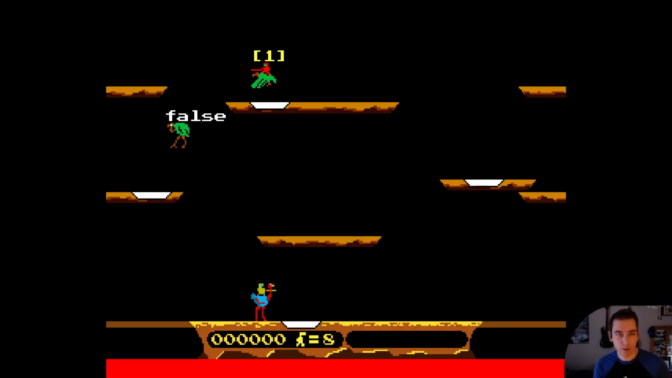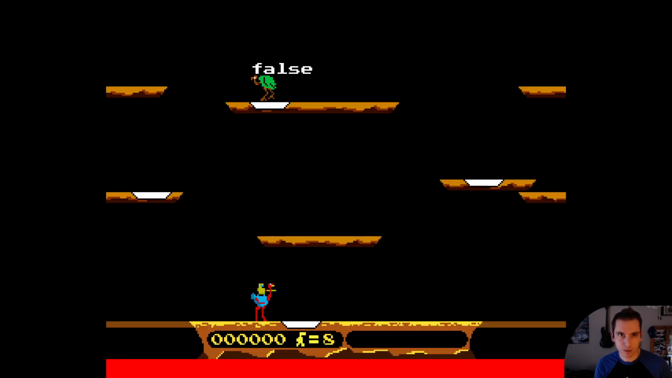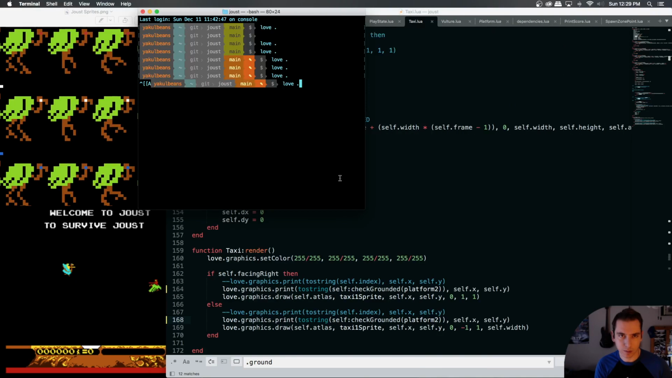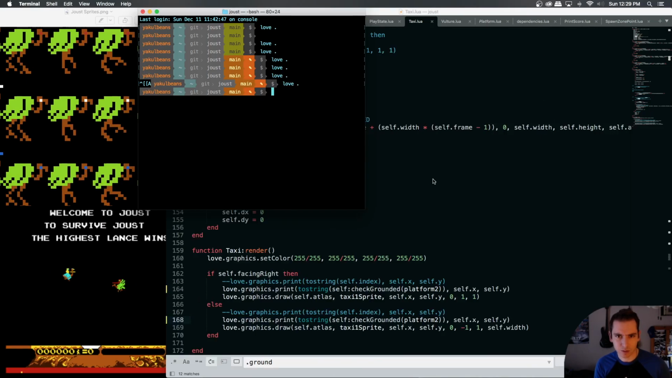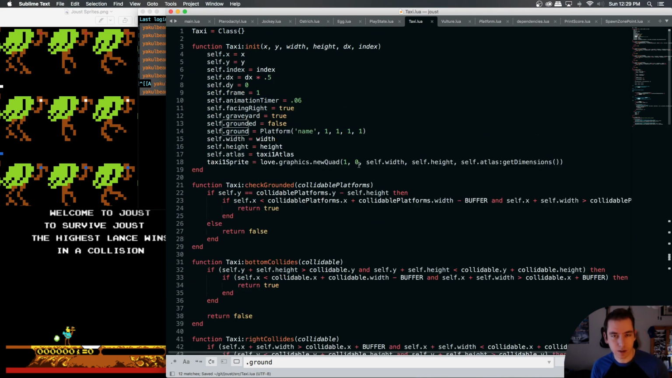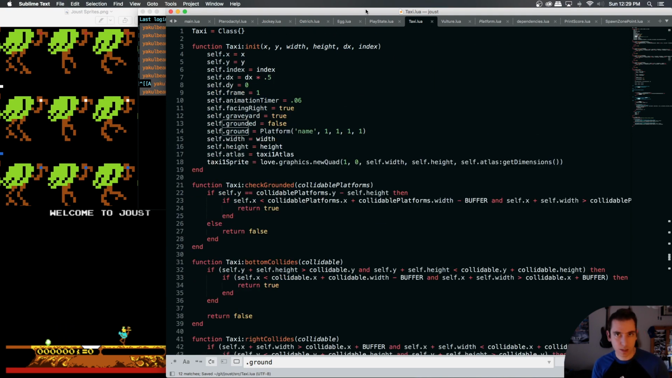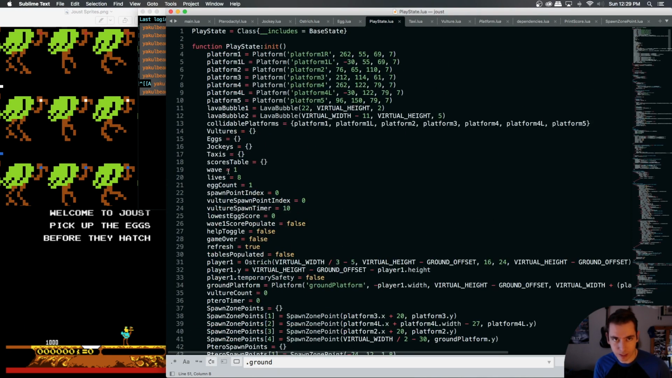It is. Cool. And then it swapped to false, right? So it did start as false for some reason. I guess it's probably because it starts in the air. So we instantiate it a little too high. Where do we instantiate our taxi here? We do it right here. At least right now we put it right here.